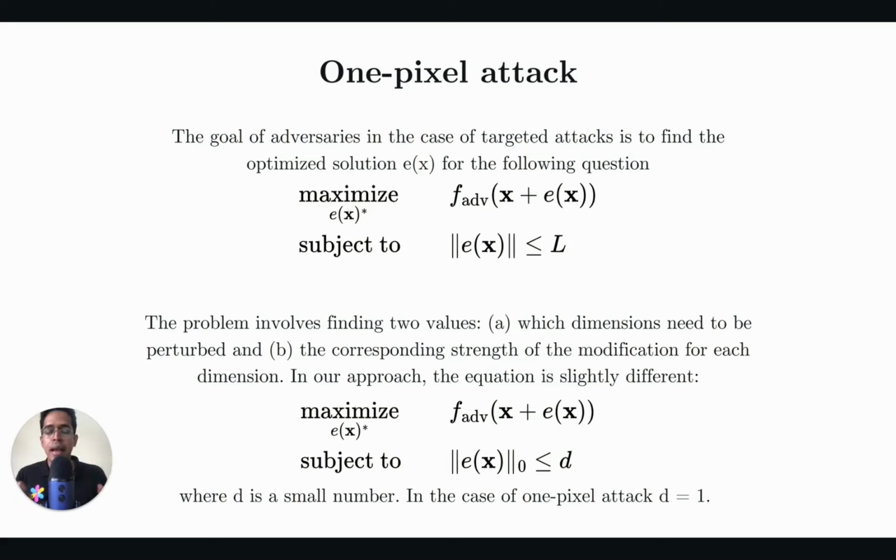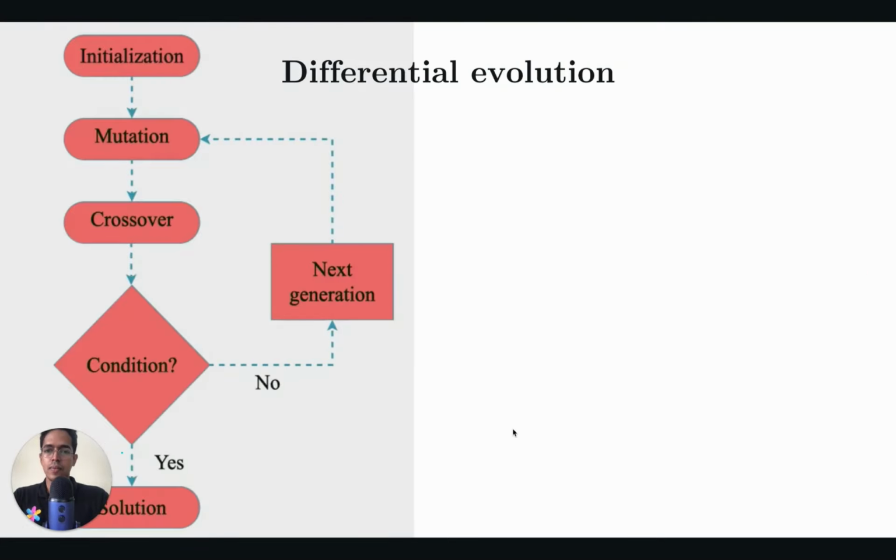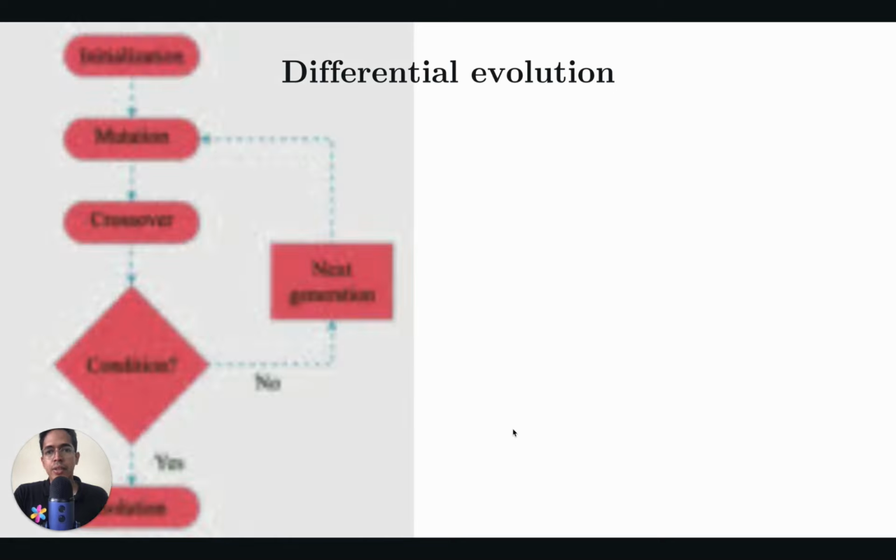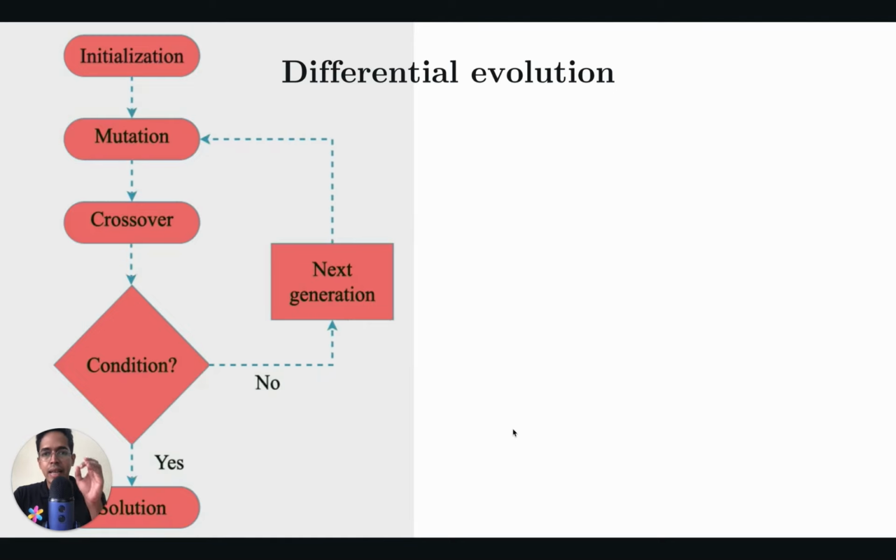That's the idea. And do we limit what value we give to that non-zero element in the vector? No, we don't make any limitation. It can be as much as possible. This is the idea behind the one pixel attack. The algorithm that is used to figure out which exact pixel to modify is called differential evolution. So this is the algorithm that is used in the paper.